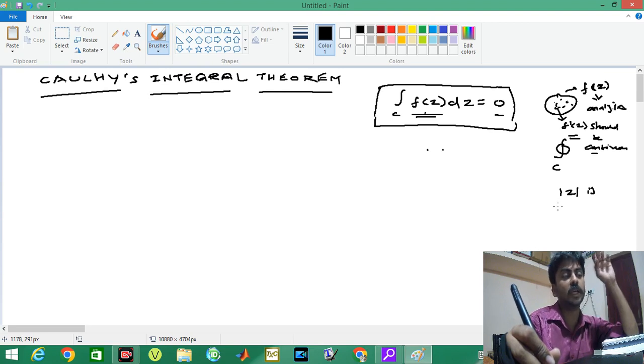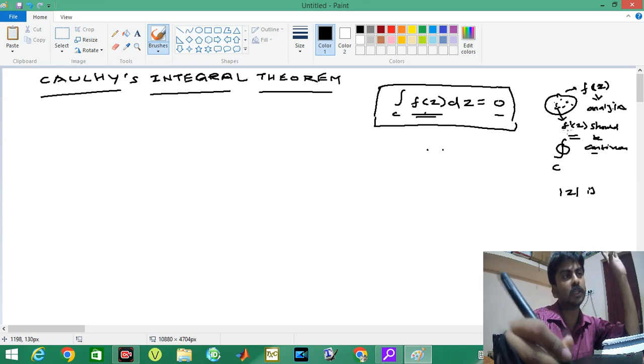Depending upon some circumstances, we can call functions continuous, and I shall explain those things later. But for Cauchy's integral theorem, it is not possible to say all continuous functions are differentiable, but all differentiable functions are continuous.